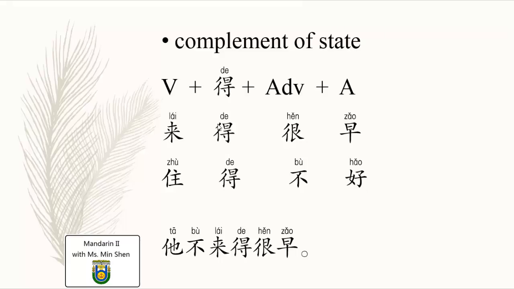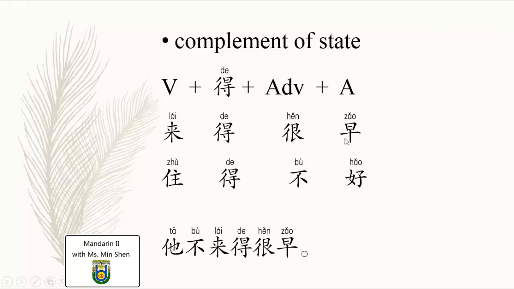We call this kind of word a particle. And after this 的, there might be an adverb, something like 很, 非常, or 太, and afterwards there is another adjective. So this is the pattern of the complement of state.